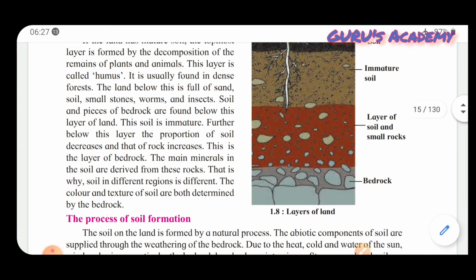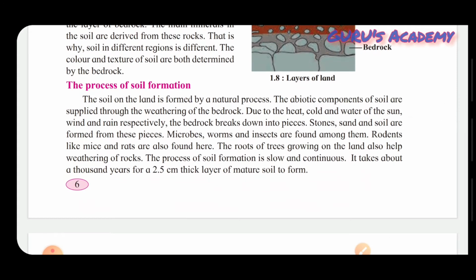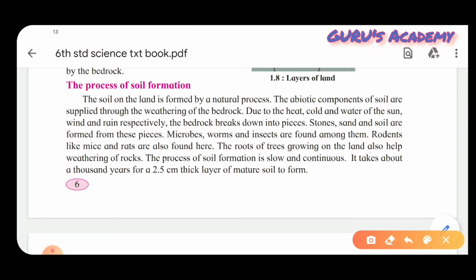Now let's see what the process of soil formation is. The soil on the land is formed by a natural process. You all know what natural and man-made process means. So similar is here. The soil on the land is formed by a natural process. The abiotic component of soil. Now you all know what biotic and abiotic are. Biotic means living things. So what are the living components of soil? That is plants and insects.